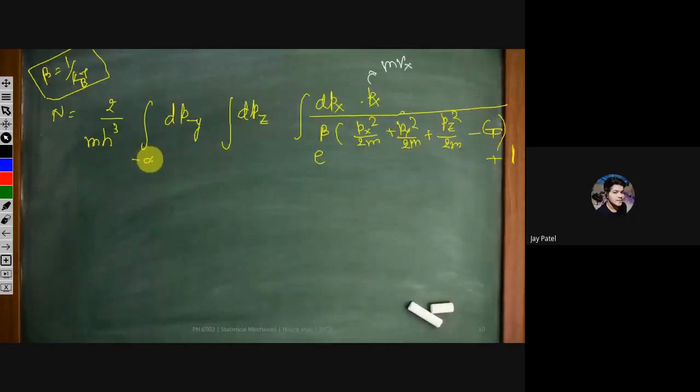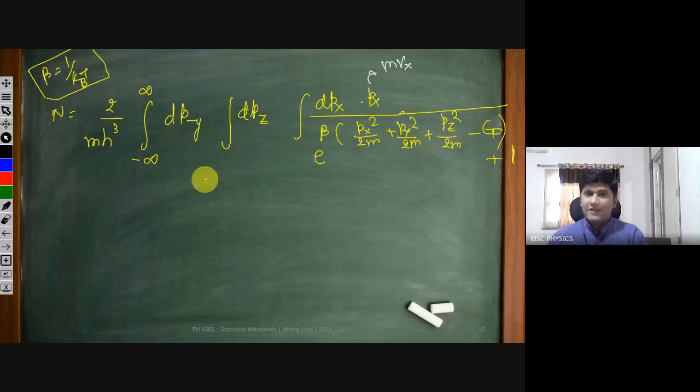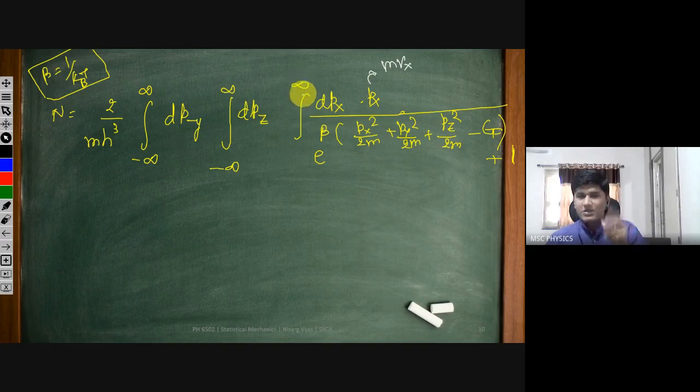So for y directional momentum, it can have any values. For z directional momentum, it can have any values. For x directional momentum, it can come out with maximum momentum possible. It will come out if you give it maximum momentum. If it has this much momentum, it will come out. But what should be the lowest limit on the momentum? How much should be the lowest limit? Below this, it won't be able to come out.